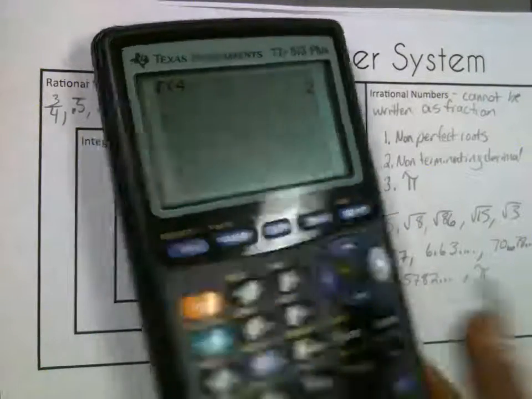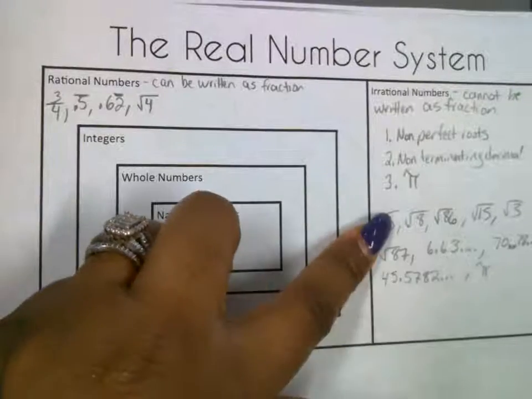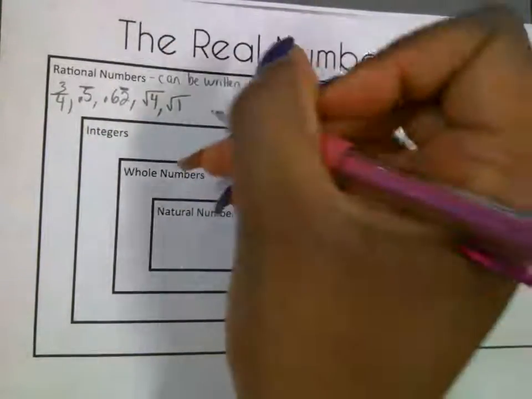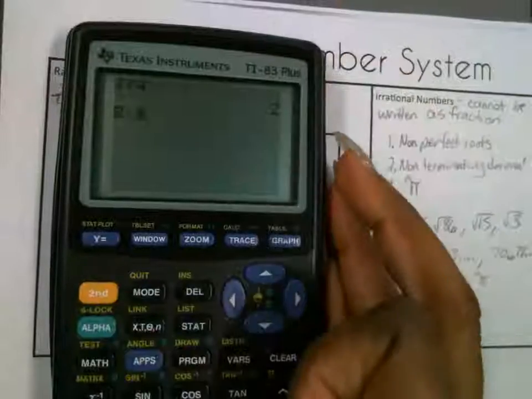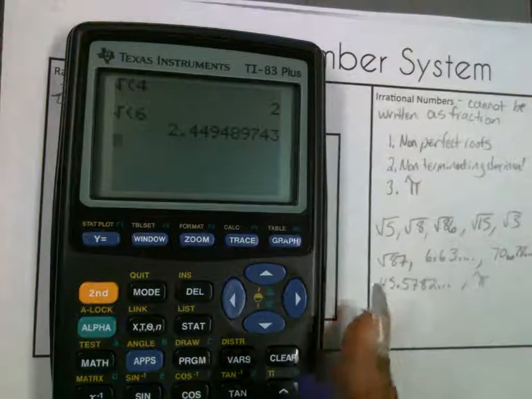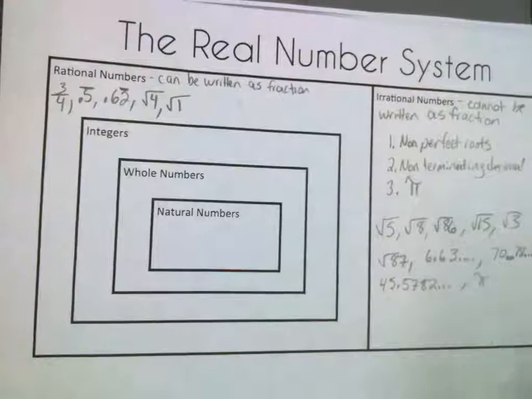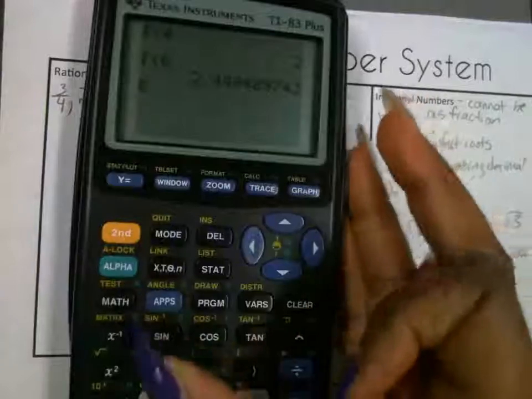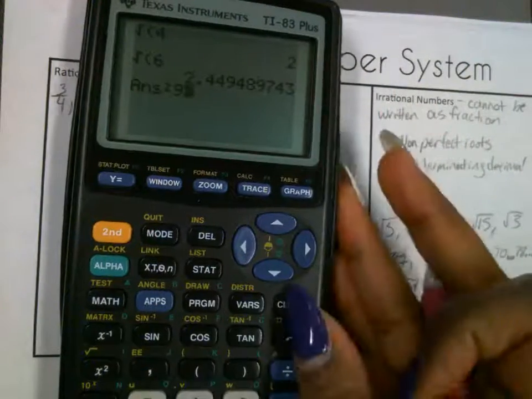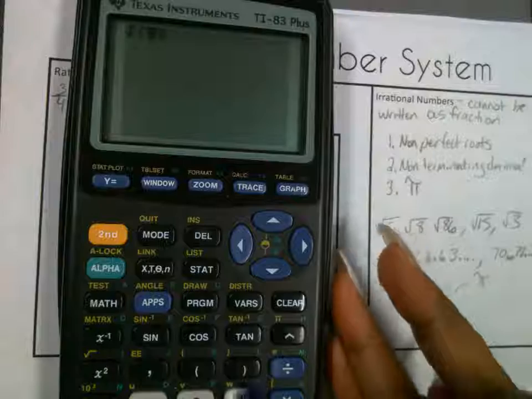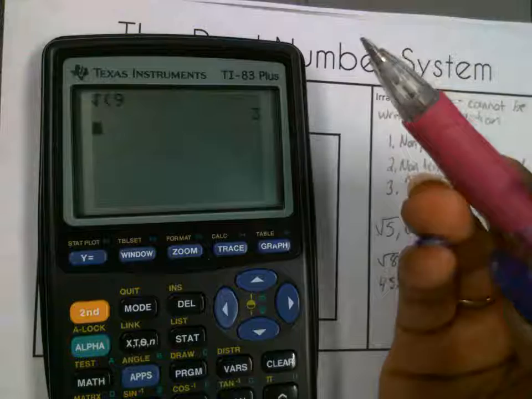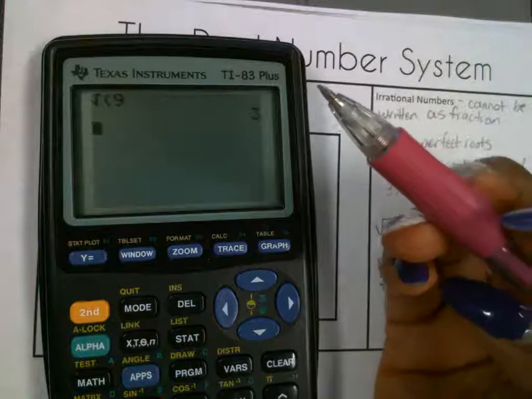It's rational. These were irrational because they were decimals. Give me another example of a perfect square root. Yes. The square root of 1. No, the square root of 6, when you type that in, the square root of 6 is a decimal. That's irrational. Okay? Give me another. The square root of 9. When I type in the square root of 9, that gives me 3 because 3 times 3 is 9. What one number can be multiplied times itself to give me 9? Well, 3 can. So the square root of 9 is 3.